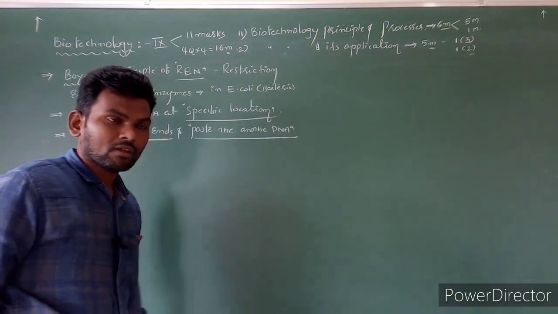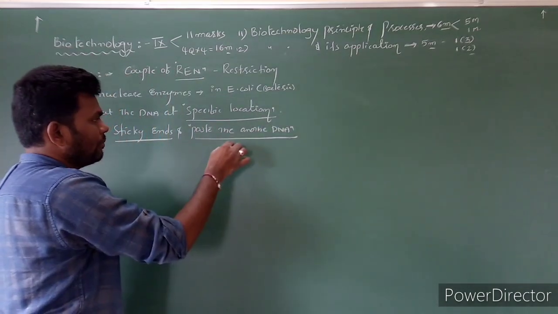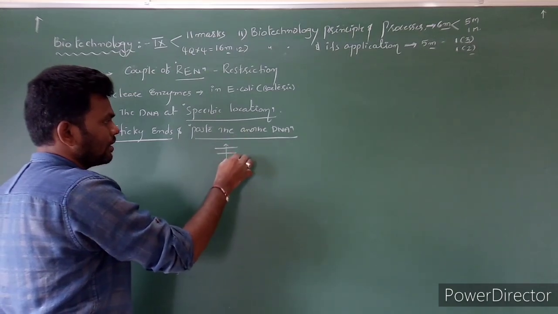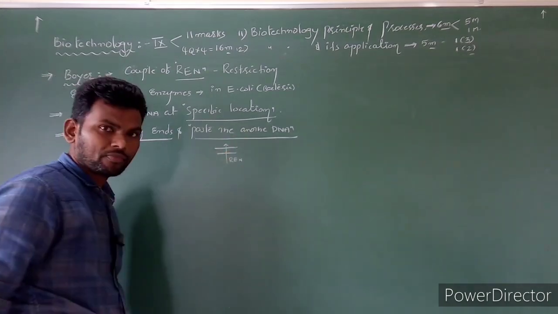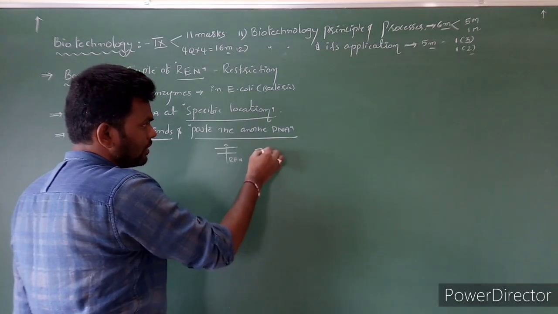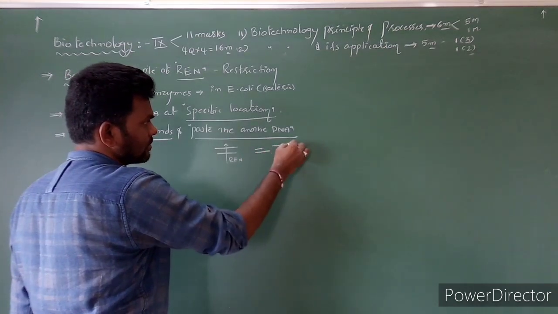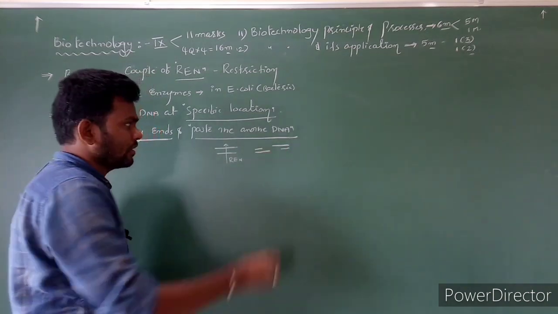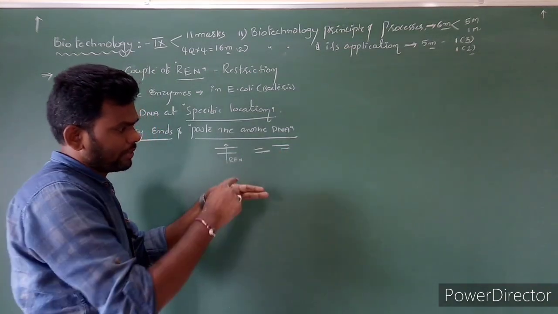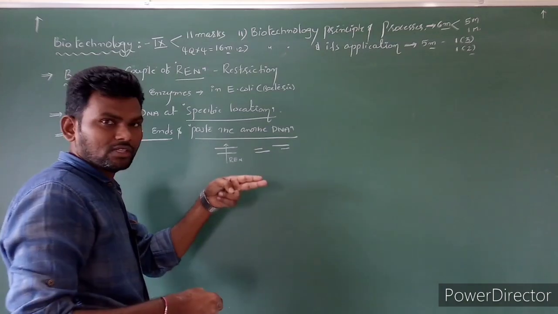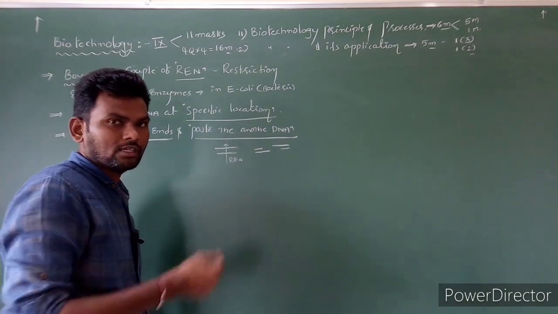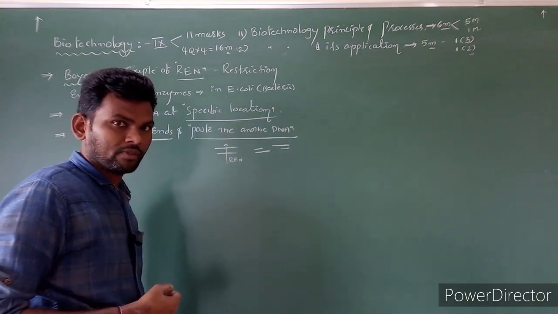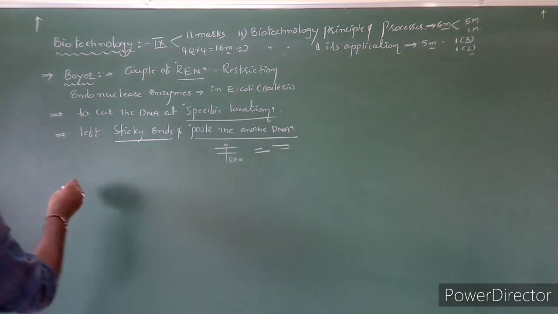Clear? The ends, how are the ends going to form? For example, this is a DNA. They are cut with the help of REN enzyme. Now how is it going to form? It is going to form like this. These fragments are formed like this. They are going to leave this shape. Due to this shape, it is very easy to attach another DNA. Clear? This is regarding Boyer.